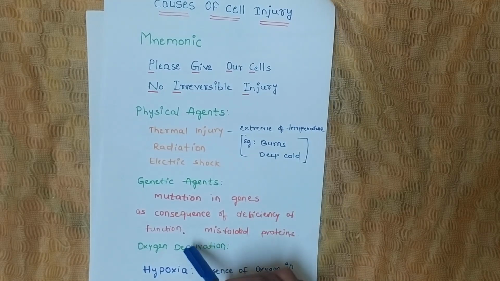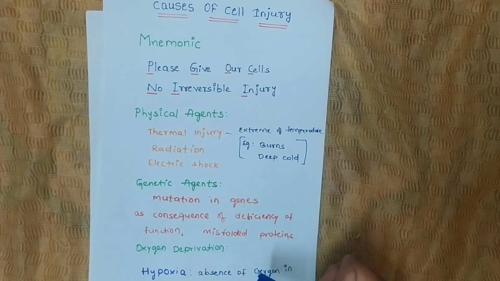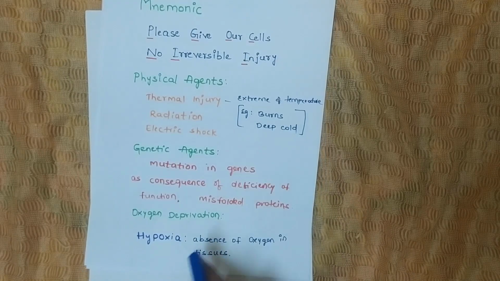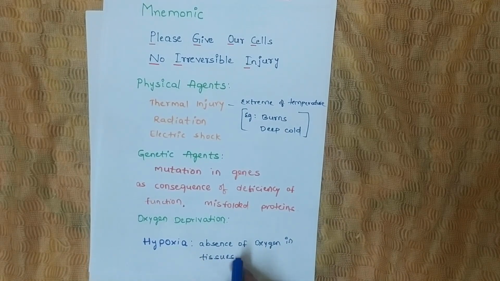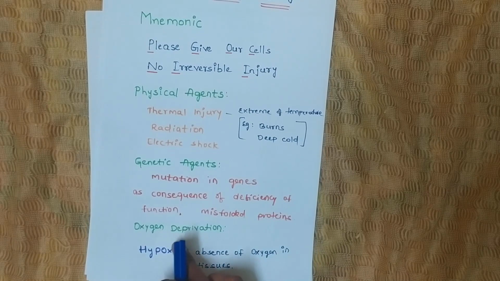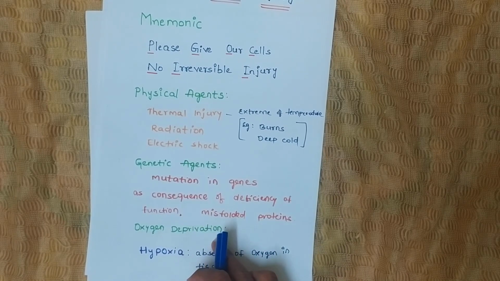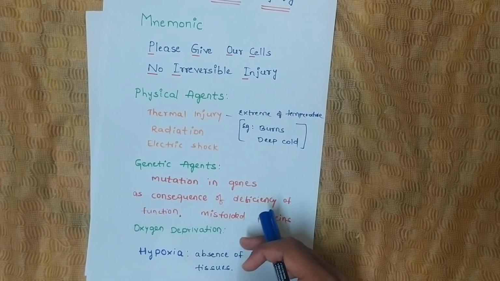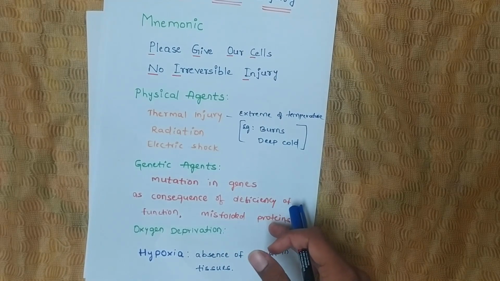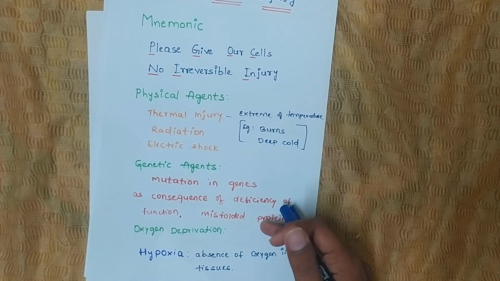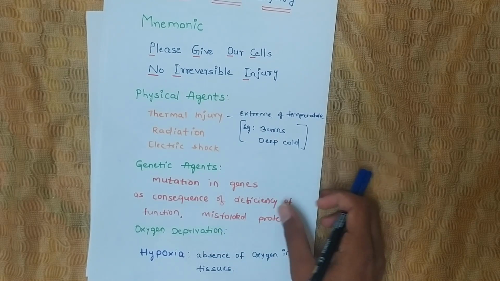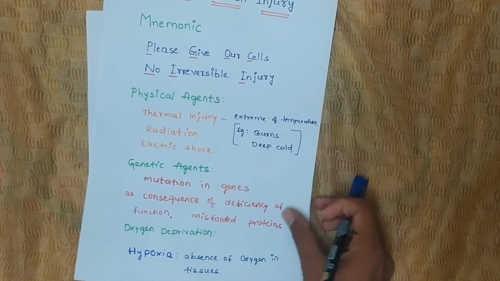Next is oxygen deprivation. Absence of oxygen in tissues means there will be no oxygen in the tissues, and it leads to hypoxia. Some symptoms like unconsciousness and weakness of the person, and respiratory diseases like pneumonia, also occur under oxygen deprivation.